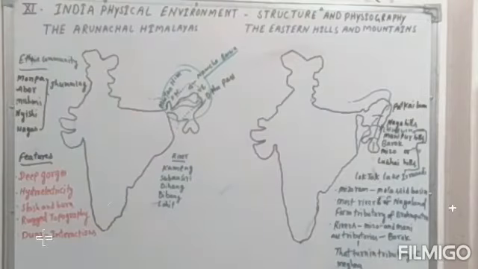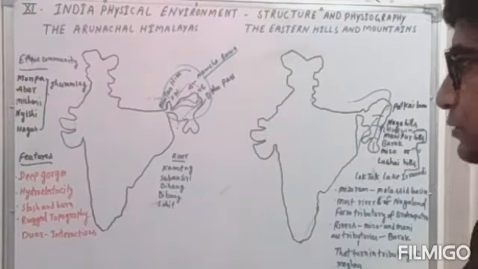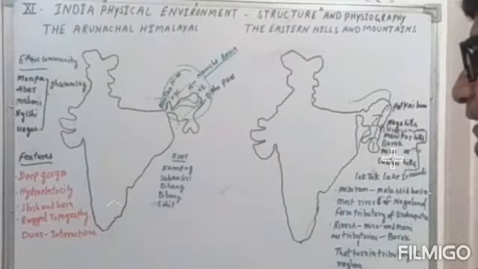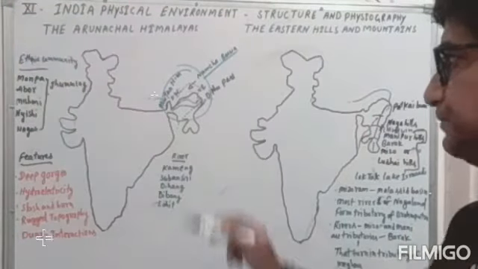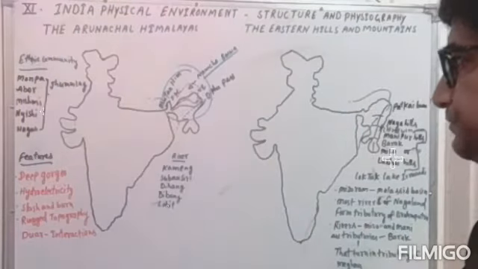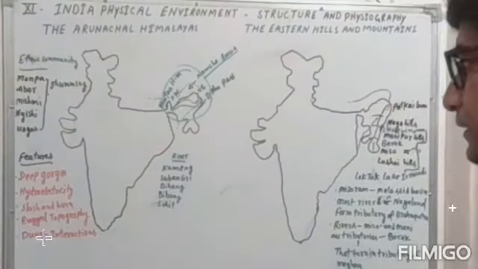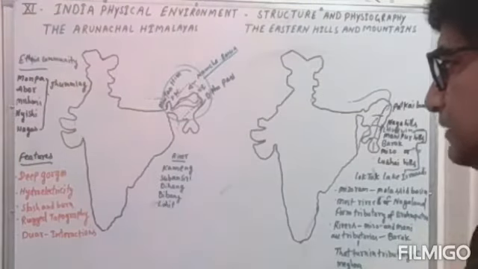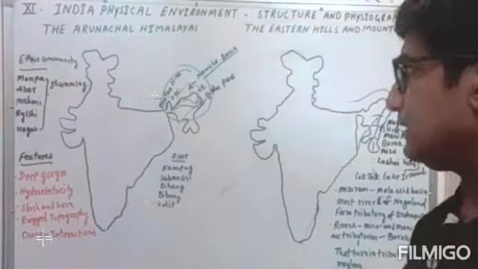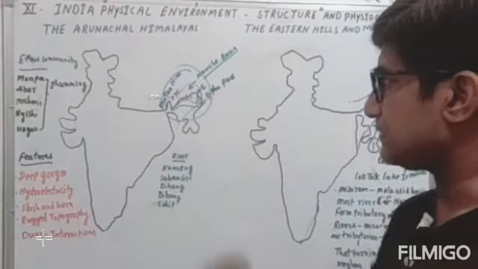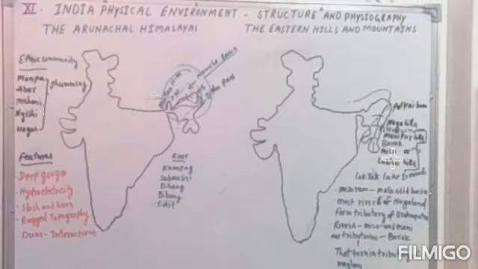This main river is also joined by many tributaries. These are the rivers Kameng, Subansiri, Dihang, Dibang and Lohit. These are the main rivers. So students, that is a very important point.